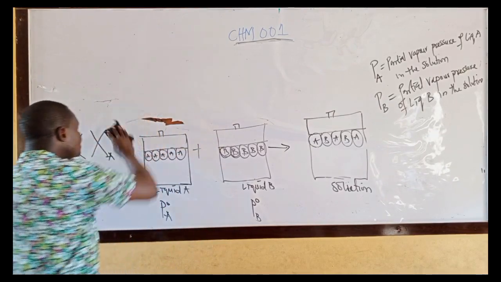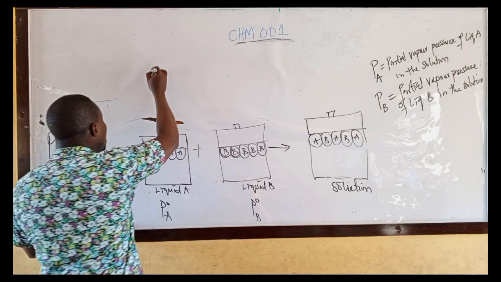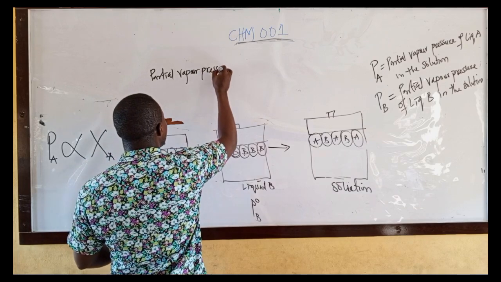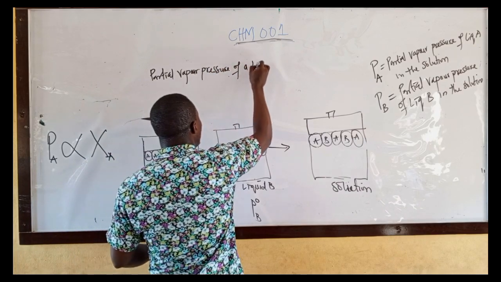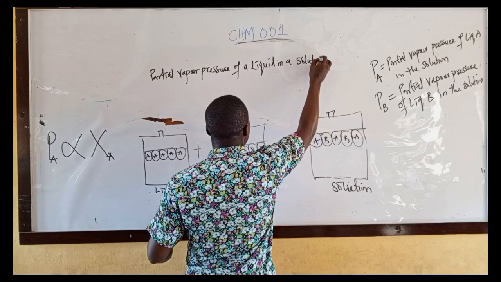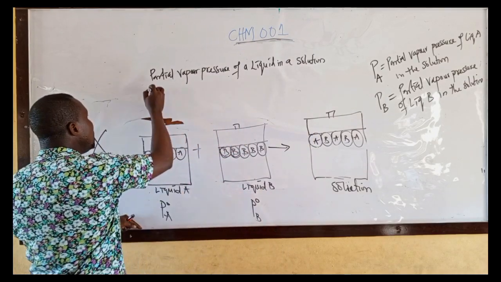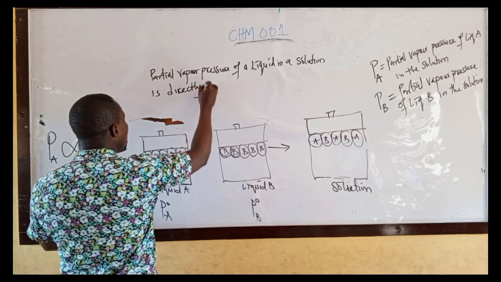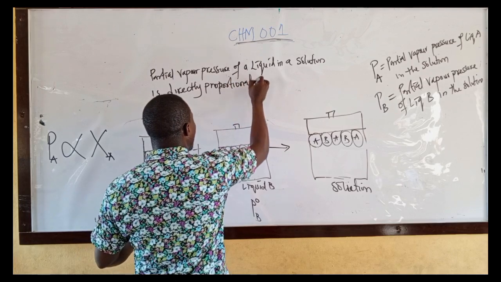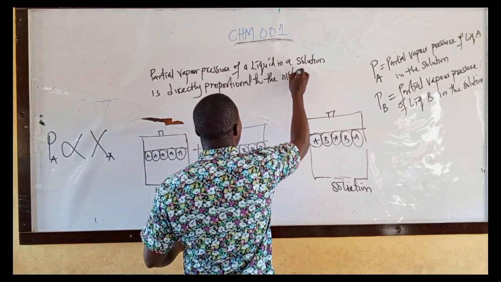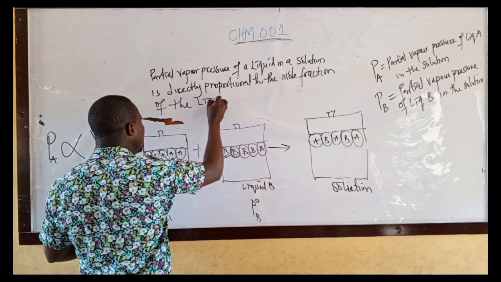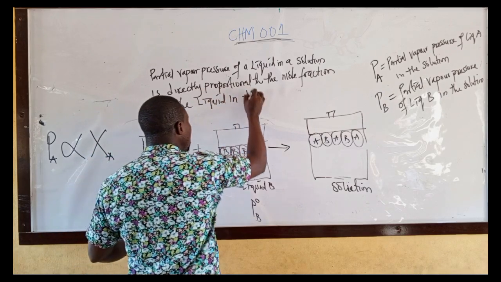Raoult's law states that the partial vapor pressure of a liquid in a solution is directly proportional to the mole fraction of the liquid in the solution.